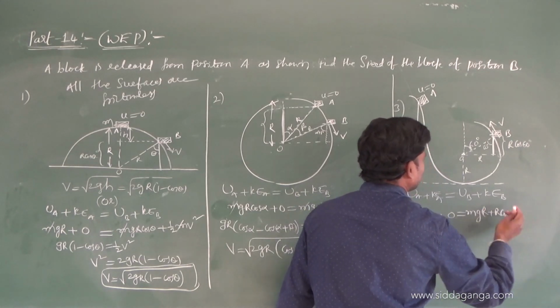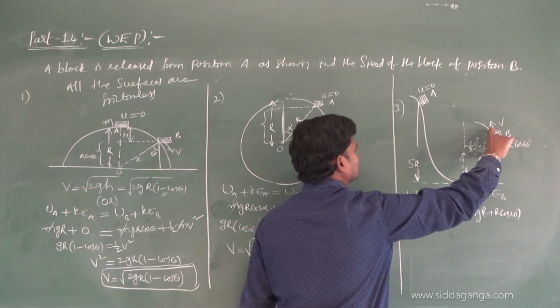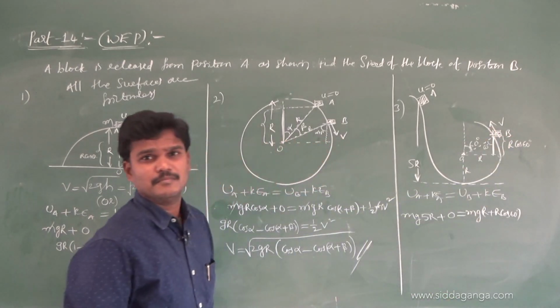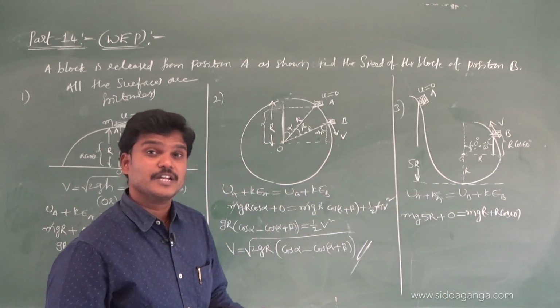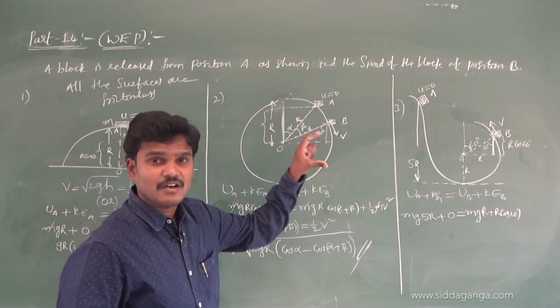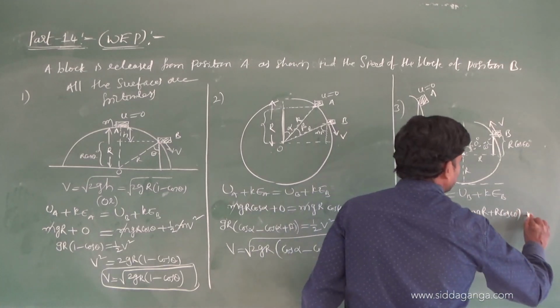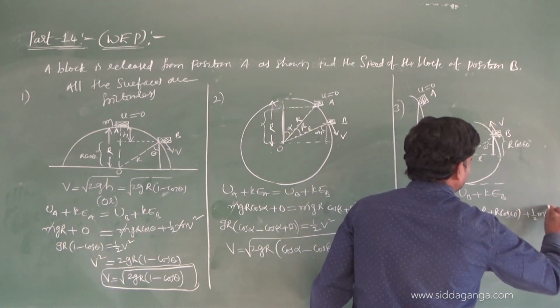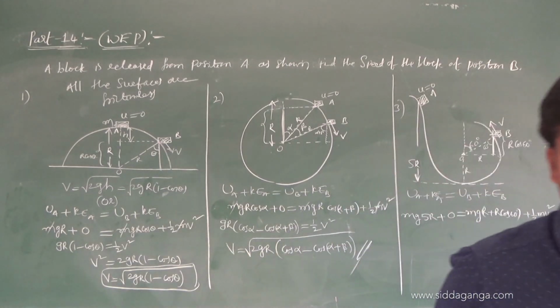Simple geometry I am using. r plus r cos 60. Height of the block B, means block at position B, is r plus r cos 60. r plus r cos 60, plus kinetic energy half mv square. Is it visible or yeah?